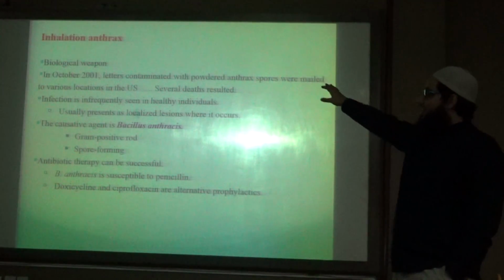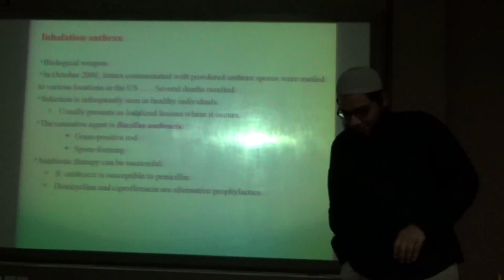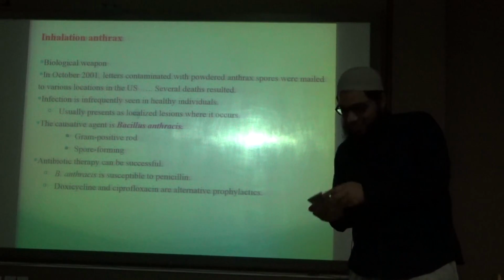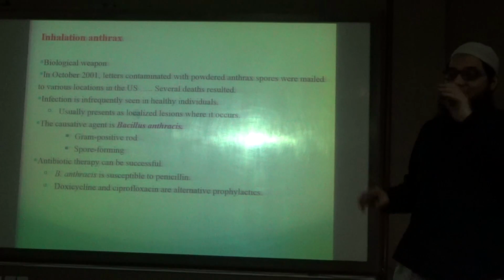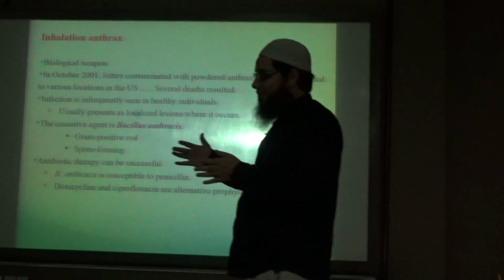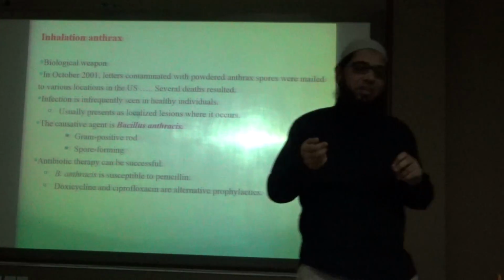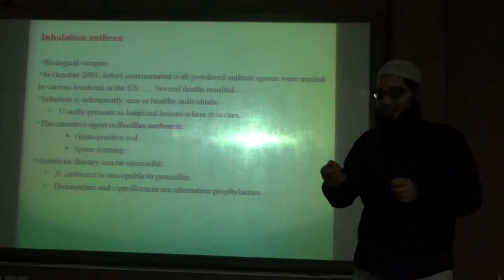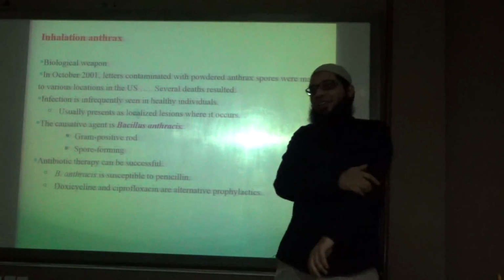Biological weapons: inhalational anthrax. It is caused by Bacillus anthracis. We don't have much time, but this is actually a very interesting organism. There was a biological attack in the US in which they were sending letters in the mail containing spores of Bacillus anthracis.